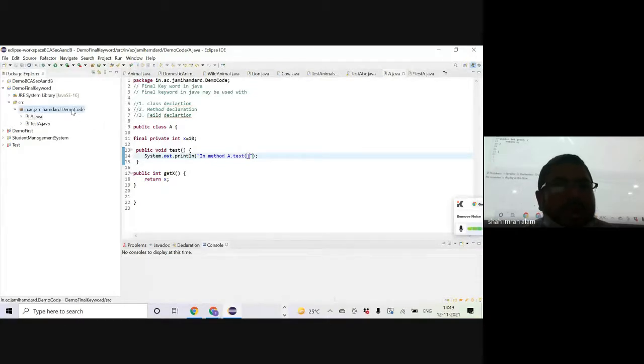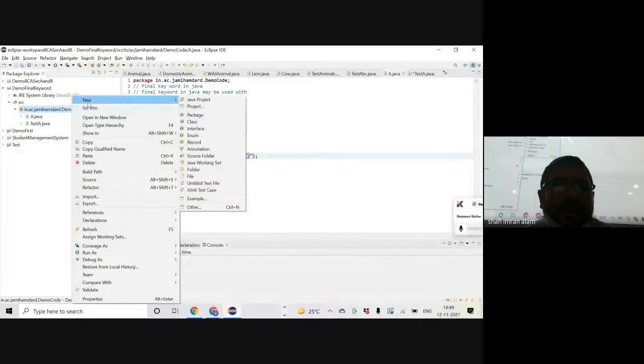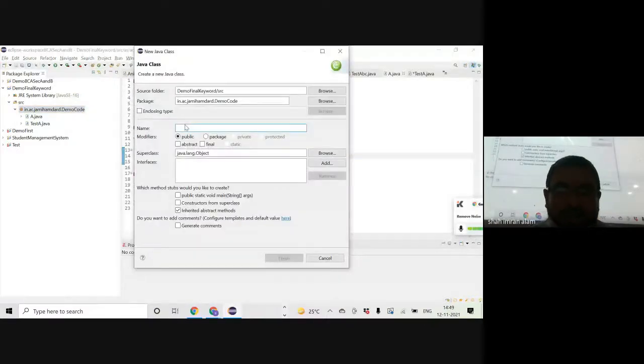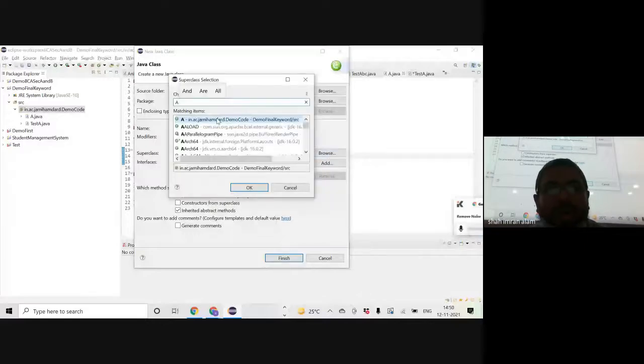Now let me create another class with the name B. Okay, and let me say its super class, that means its parent class, is not object. We know that every class, if it doesn't have a super class, object class automatically becomes its super class. We have discussed this all in previous classes. So instead of object being a super class of B, let's say we want to change it to class A. Okay, in the package in.ac.jamia-hamza.demo code, the class A that we have just created here.